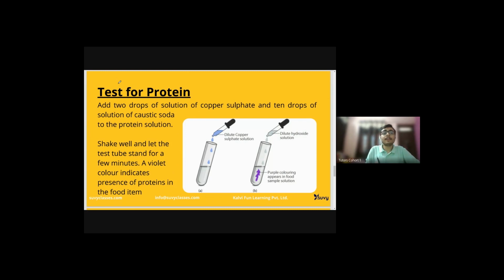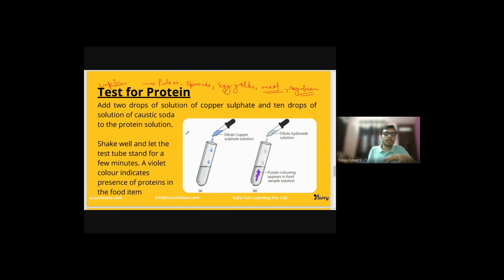Okay, so the next test, experiment two, is for the test of proteins. Children, you told me proteins are present in pulses, in sprouts. Also protein is present in egg yolks. Also, meat contains a rich amount of protein, and soya bean is also rich in proteins. So we will be testing whether a particular given food item contains proteins or not.